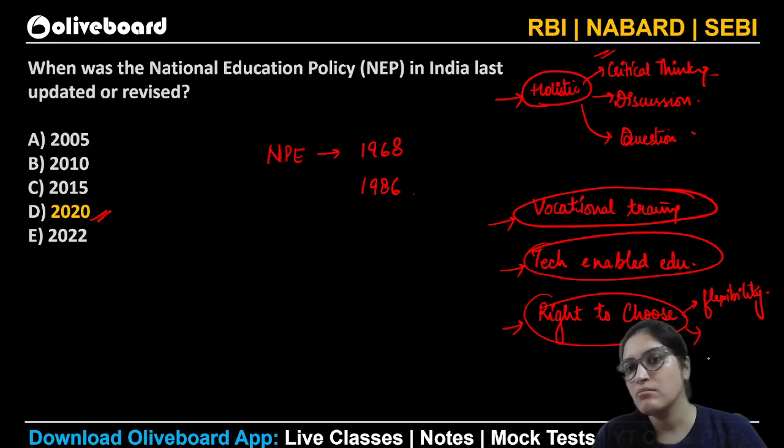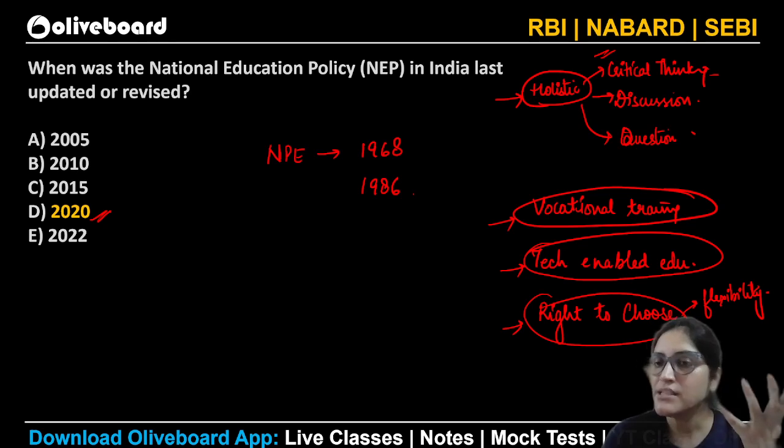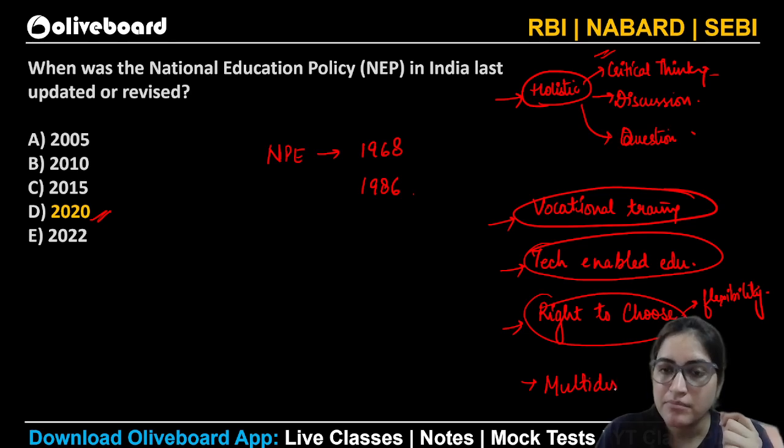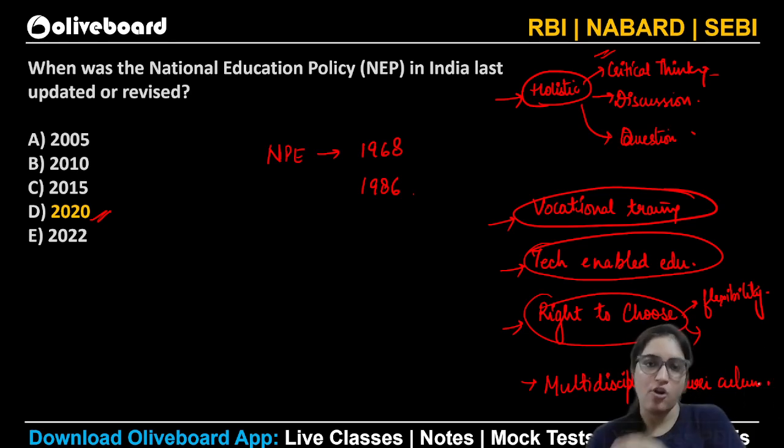There should be flexibility with respect to the course that you want to take. Then we have a multidisciplinary curriculum, wherein a science student can pick a commerce subject.